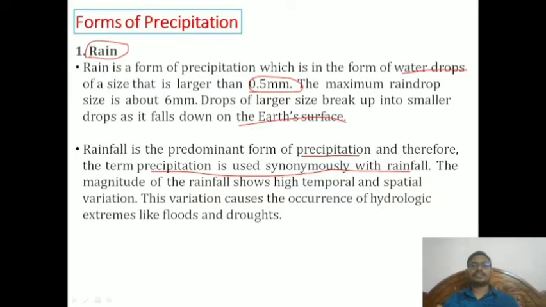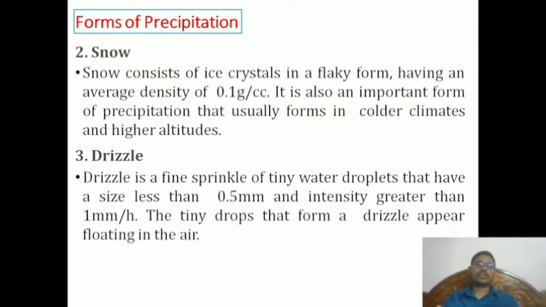This variation causes the occurrence of hydrological events. The majority of the areas are covered with respect to rainfall, and only fewer areas are covered with respect to snow. The rest of the amount is without snow. That means rainfall. The analysis in hydrology is mostly with respect to rainfall. So understanding the size, form, and shape of a droplet, everything is very important before going into any kind of analysis like floods and drought.